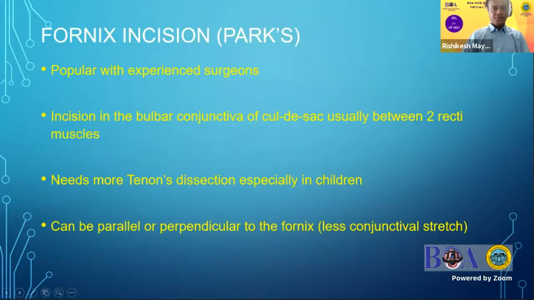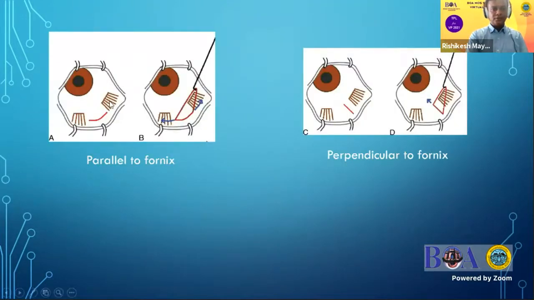Another incision is the fornix or Park's incision, which is popular among experienced surgeons. It is in the bulbar conjunctiva of the cul-de-sac in between two adjacent recti muscles. You place an incision here and you can approach both the muscles with this. The advantage is that with a single incision, you can approach two muscles, and based upon the requirement of surgery, if you are approaching the recti muscles, you can extend the incision parallel to the fornix, or if you want to approach the obliques, which are more posteriorly placed, we might have to use a perpendicular incision.